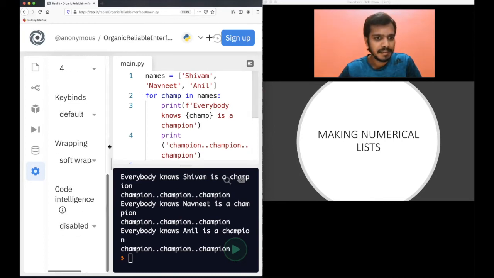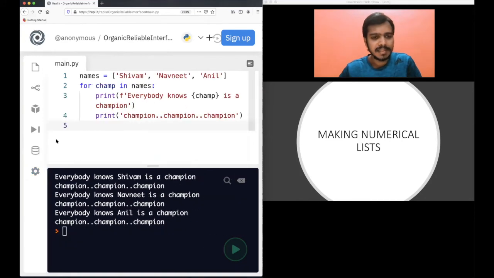Okay, let's now move on to the next part. I took a lot of time on this. Making a numerical list. Till now, we have seen a list that is of course a string, so I mostly worked on strings with the for loop. Now let's try to work with a for loop on a numerical list.